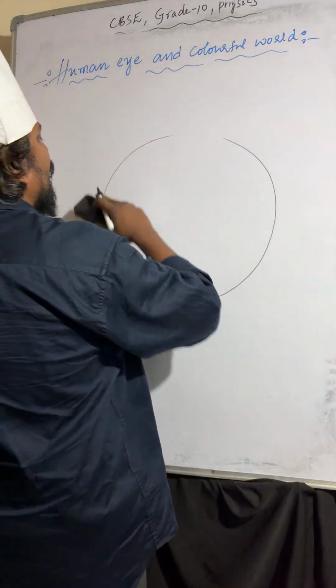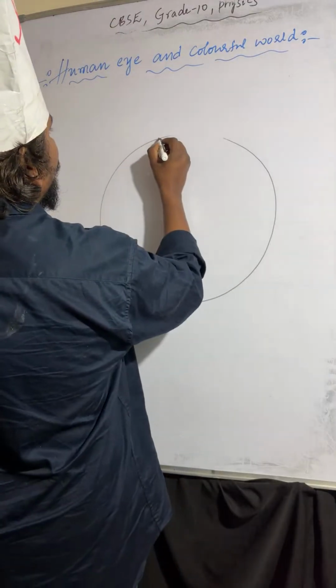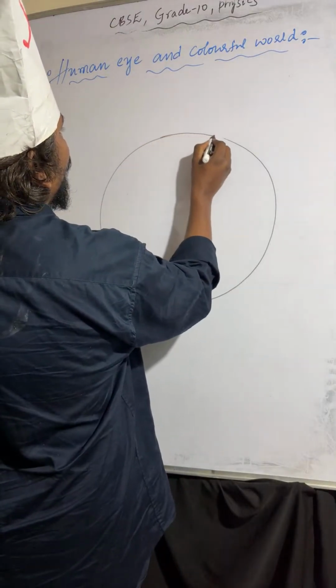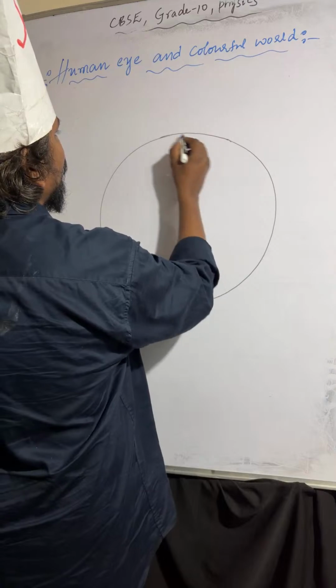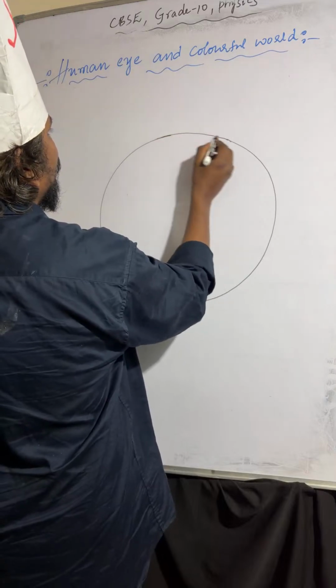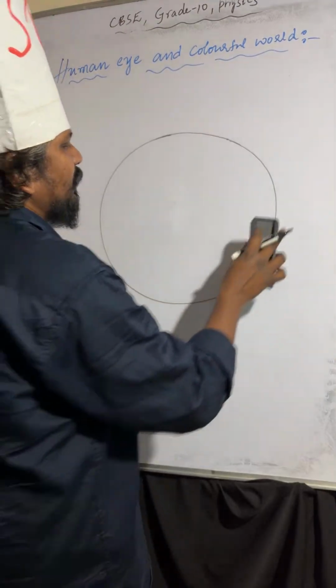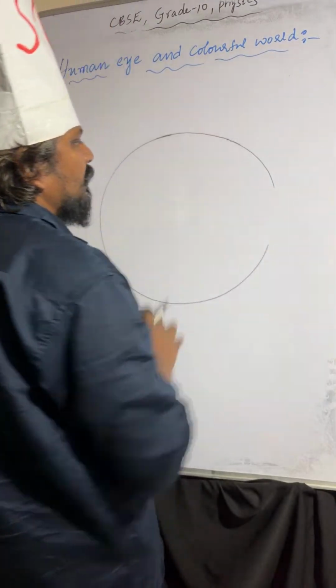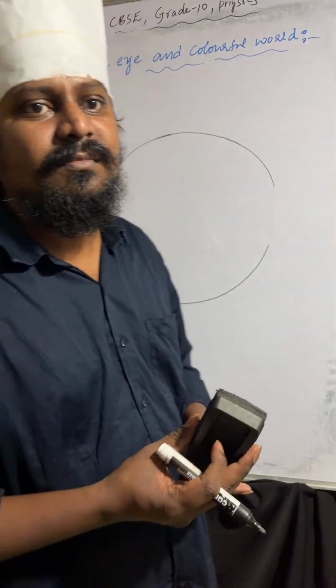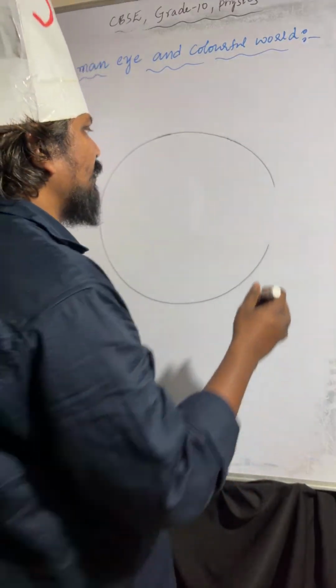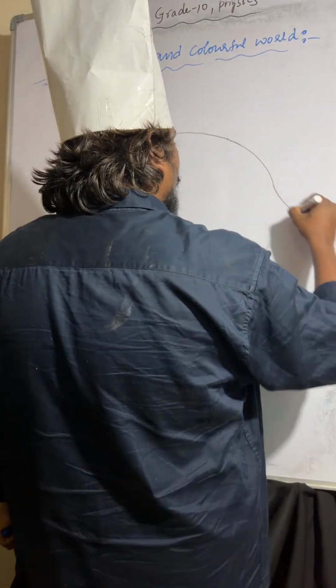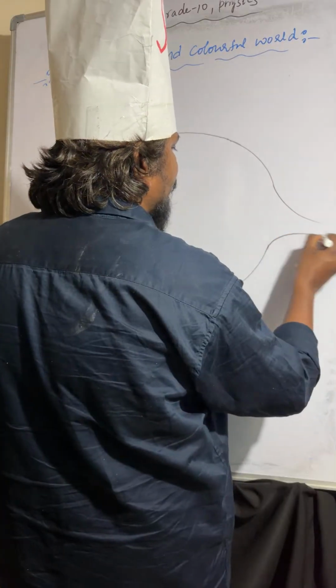Later, if you draw the circle like this, then this portion is for the optic nerve. You can draw it like this, where the nerves are reaching the brain.